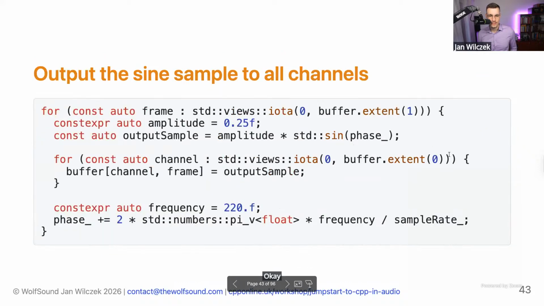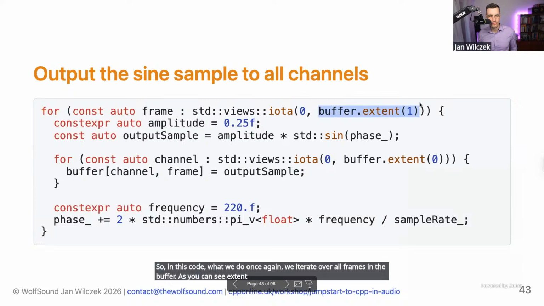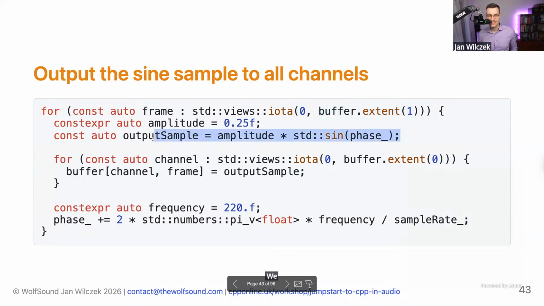Okay, and as a result, we can access our buffer in this beautiful manner. We can index it by channel and by frame. So we have our array of arrays. In this code, what we do once again, we iterate over all frames in the buffer. You can see extent 1 is the number of frames. We generate the sine sample, and we output it to all the channels. And as you remember, the number of channels is given by the first extent. And then we increment the phase as before. And this will sound something like this.